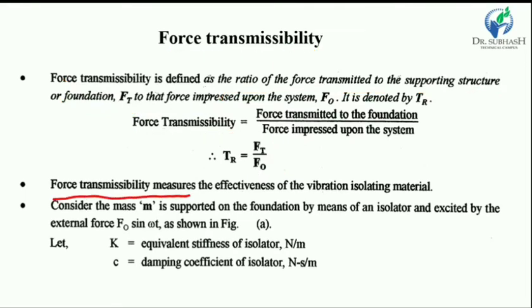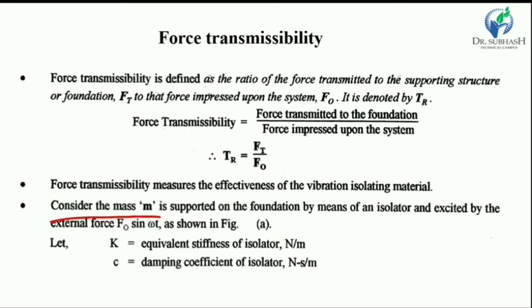Now, force transmissibility measures the effectiveness of the vibration isolating material. So, according to how much force is transmitted, the effectiveness of the vibration isolation material is decided, how effective it is.